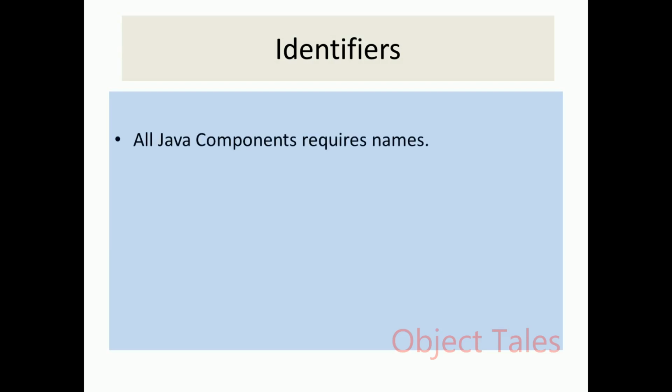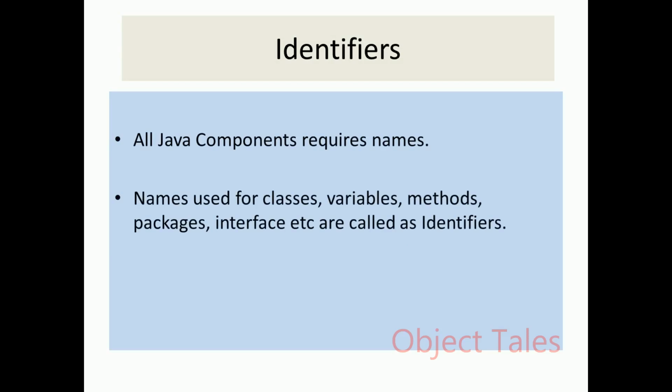All Java components require a name. Naming means identifying it. Names used for classes, variables, methods, packages, interfaces, etc. are called identifiers. All user-defined names given to the class, variable, method, package, interface, and many more others, they are all known as identifiers. Okay, keep that in mind. Whichever the user gives.